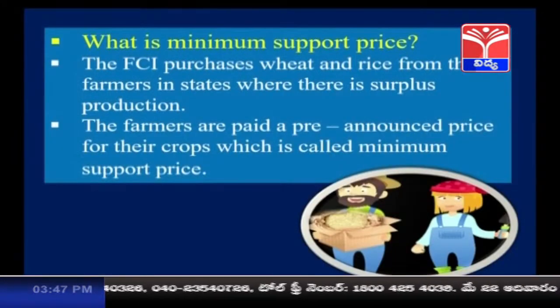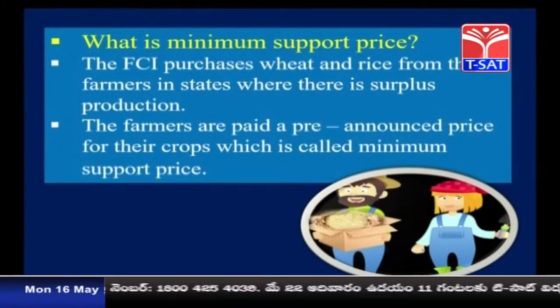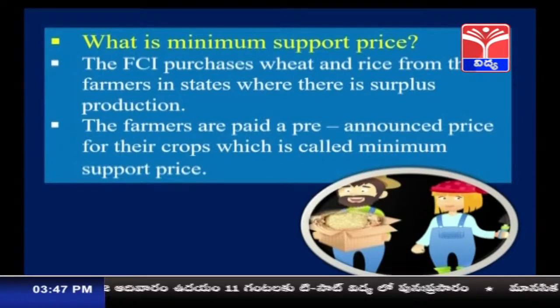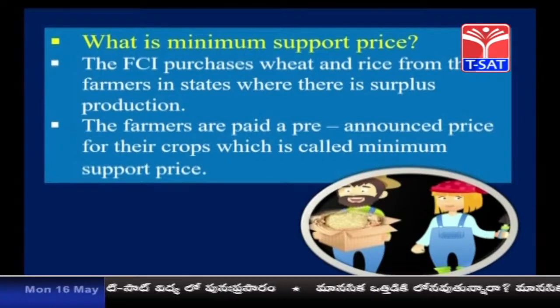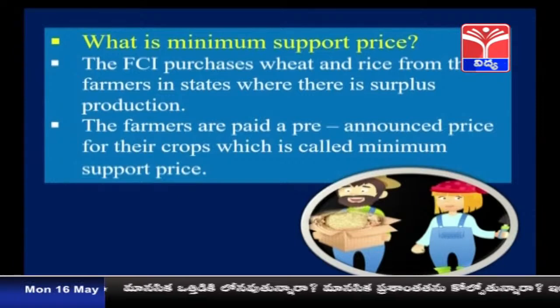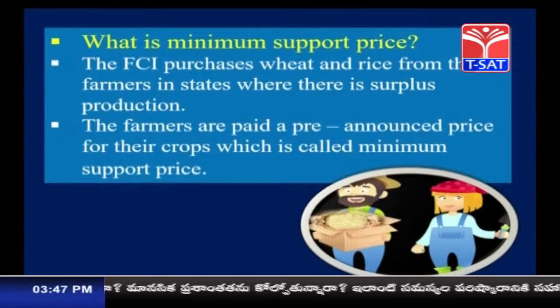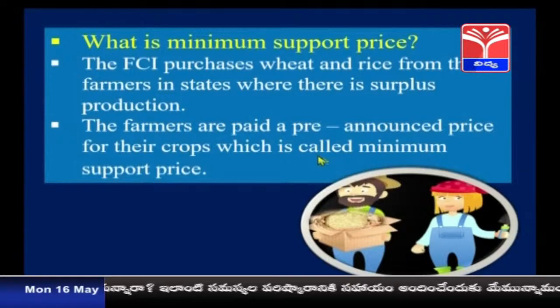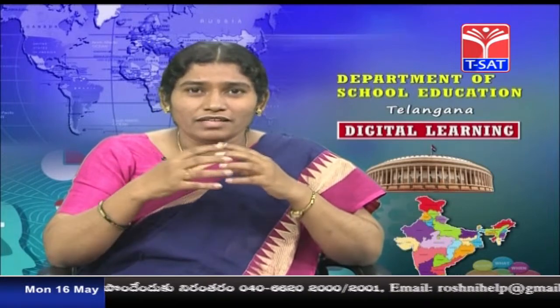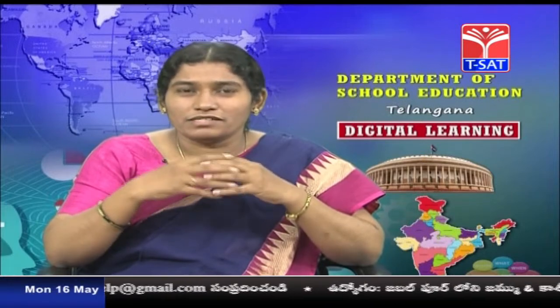Now, let us study the next, which is called minimum support price. What is minimum support price? The FCI purchases wheat and rice from the farmers in states where there is surplus production. The farmers are paid a pre-announced price for their crops, which is called minimum support price. The government will purchase the surplus food grains, more than the required amount, from the farmers.